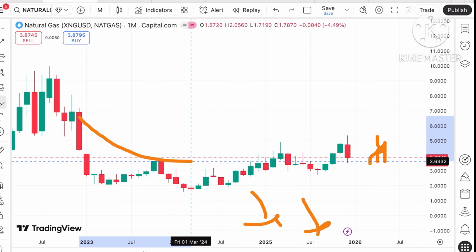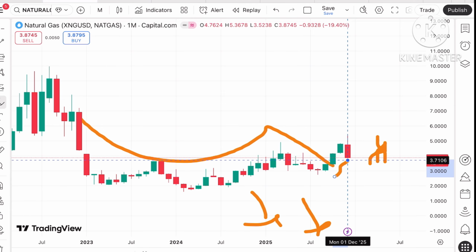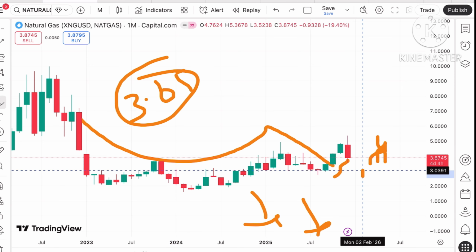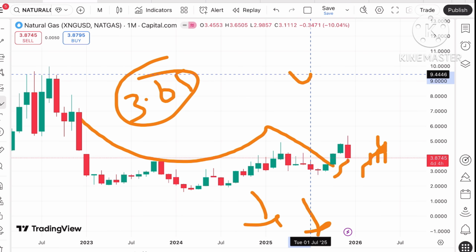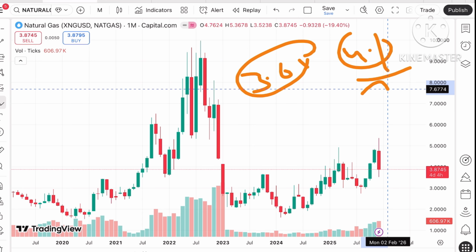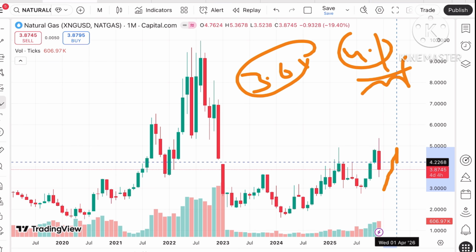If you look at this particular chart, there is a clear pattern forming. This pattern shows that when the price keeps moving over 3.65, a further upside can be seen, towards a level of around $4.1. This $4.1 is already tested, so we can see the price will go above that level, and after that the probability of going towards a level of 4.2 can be seen.